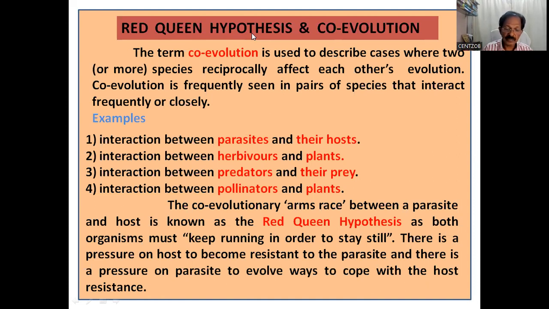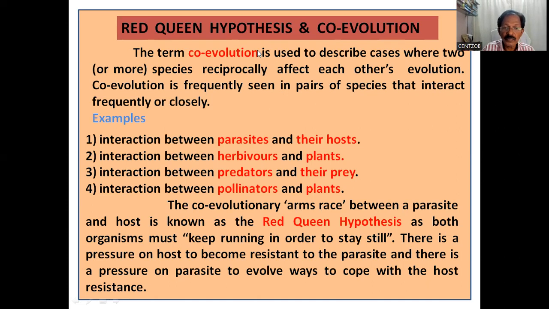Today we shall discuss the Red Queen Hypothesis and co-evolution. Co-evolution, as the name implies: co means together, evolution means to evolve. It is evolving together. Why are these two species evolving together? Because if they want to survive, they need to evolve together.